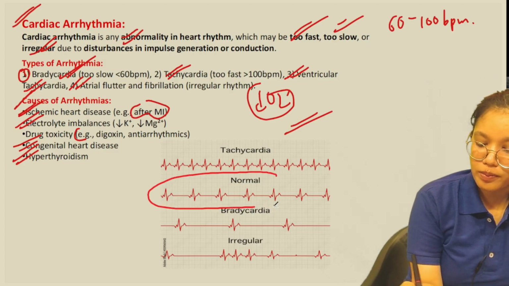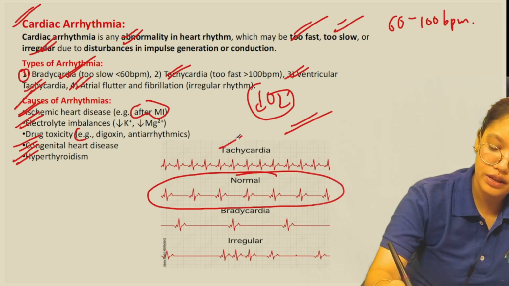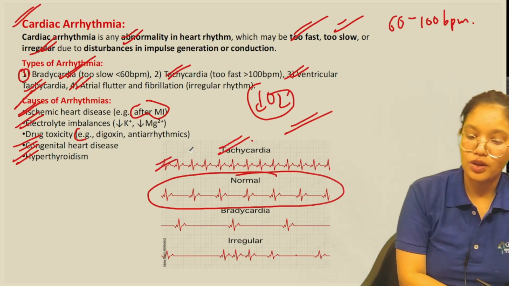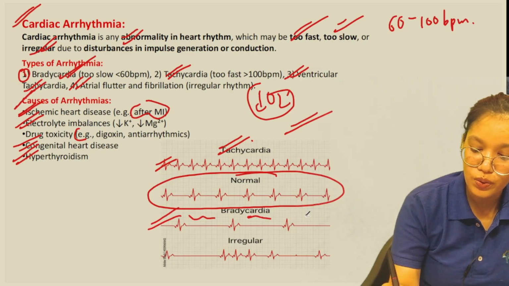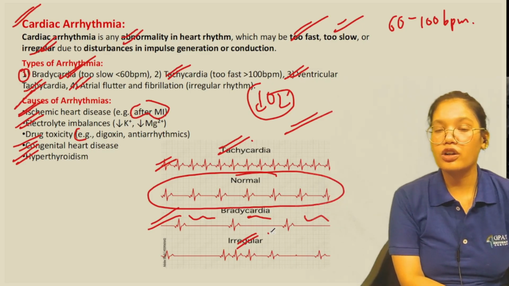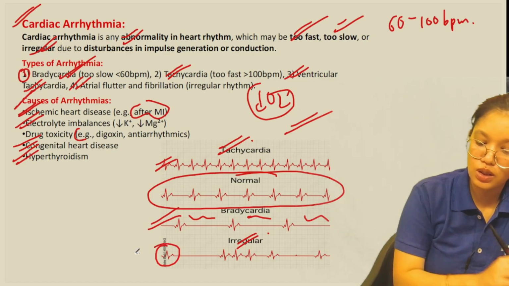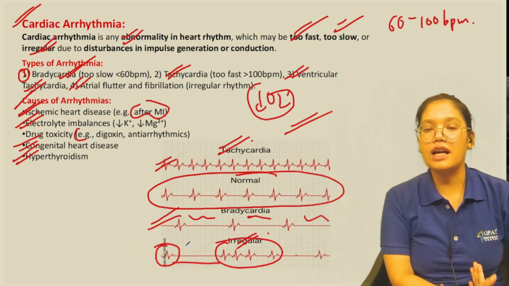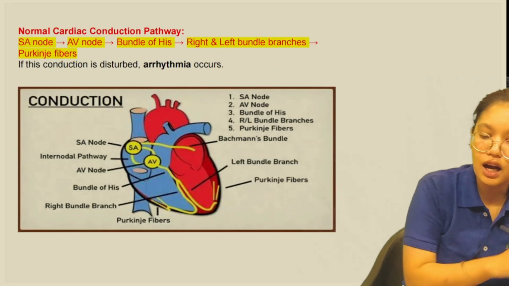This is the normal heart rate, how the heart beats. Then here we have the tachycardia condition where the heart rate is too fast. Okay, then here we have the bradycardia, where the heart rate is too slow. Then here this is the irregular heart rhythm, where somewhere the heart rate is too slow and somewhere it's too fast. Okay, so that is called the irregular cardiac arrhythmia, or the irregular rhythm in the heart.